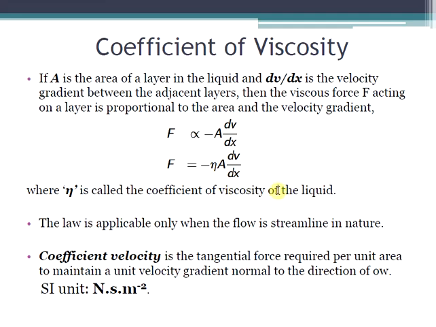This law is applicable only when the flow is streamlined in nature, that is, below the critical velocity. We can define the coefficient of viscosity from this expression as the tangential force required per unit area in order to maintain a unit velocity gradient normal to the flow of liquid, and its SI unit is newton second meter raised to minus 2.